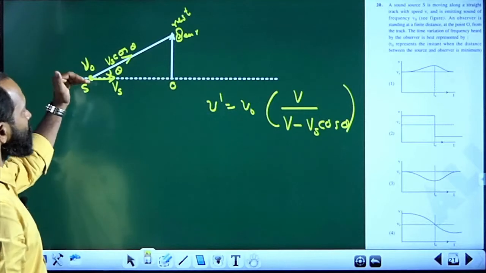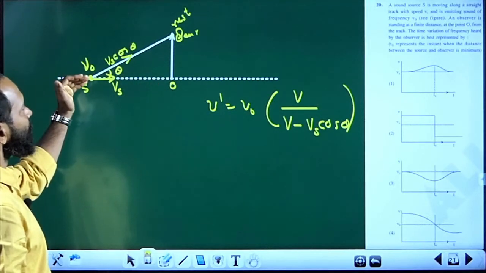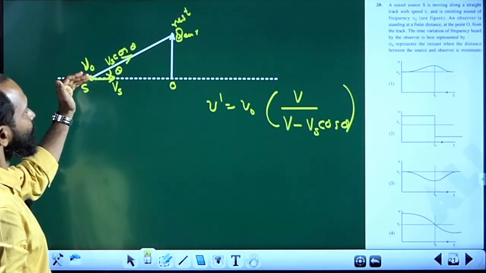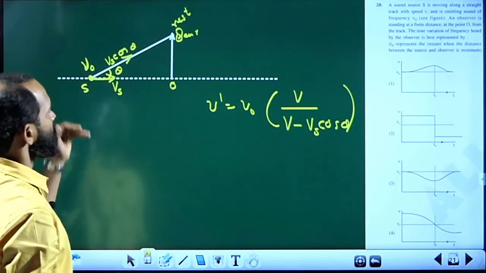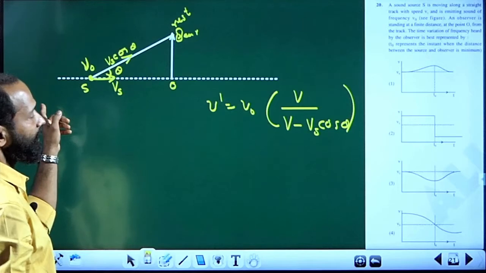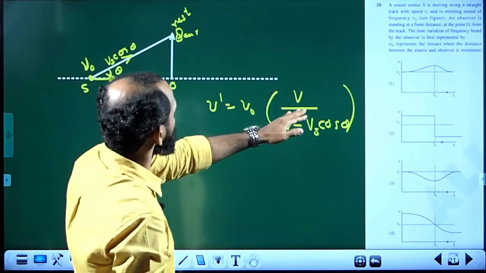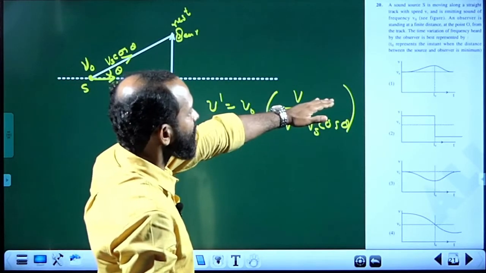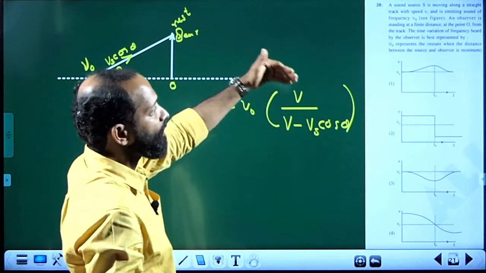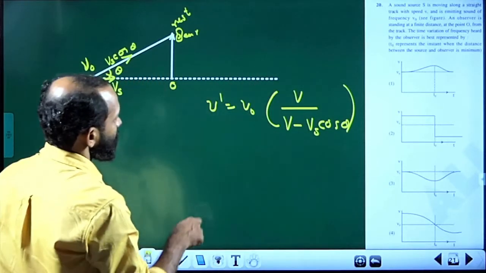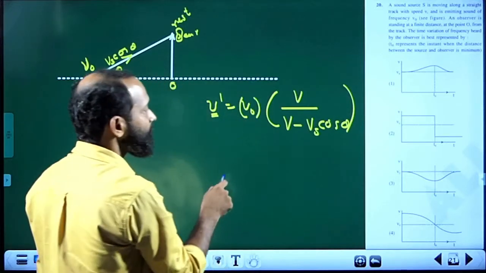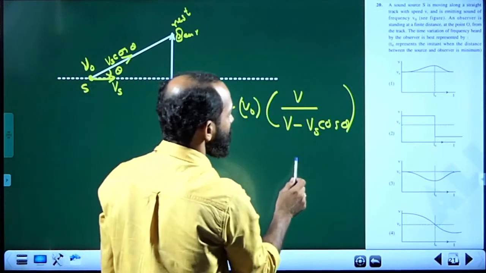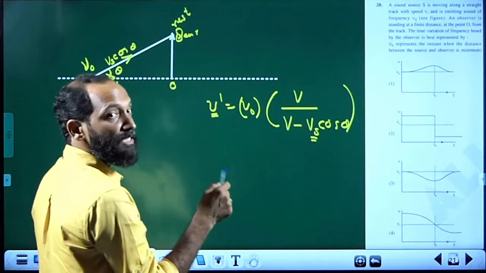Velocity of the source is Vs, but we need to get the component of the velocity of the source along the line joining the source and the listener, that is Vs cos theta, okay, from this right angle triangle. Because the listener is at rest, the numerator only has capital V, where V is the velocity of sound. Here the observed frequency is nu dash, true frequency is nu 0, which is a constant, V is a constant, Vs is a constant, but theta varies.